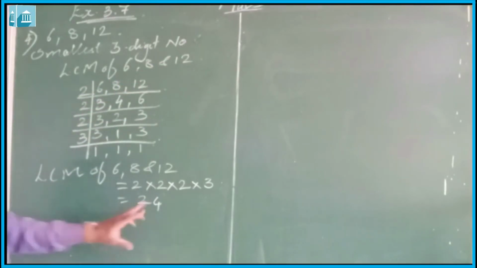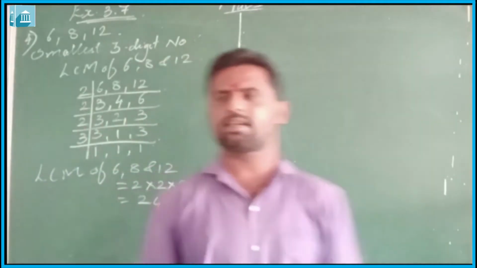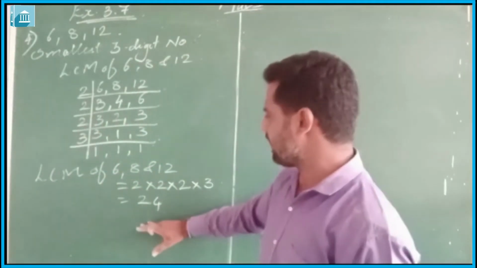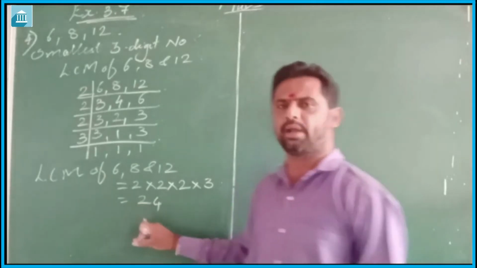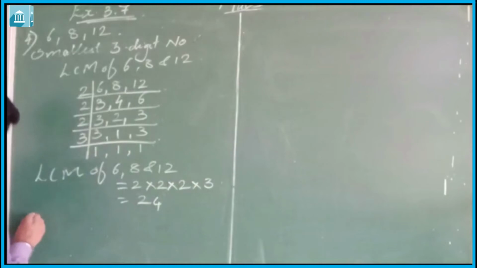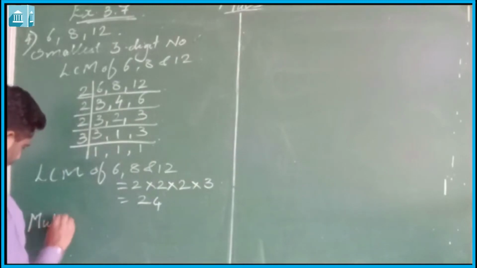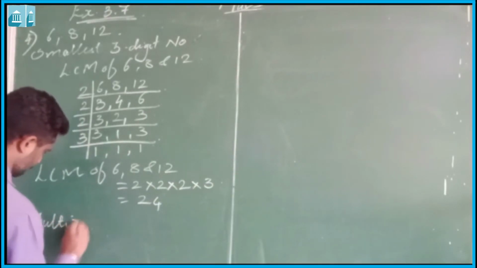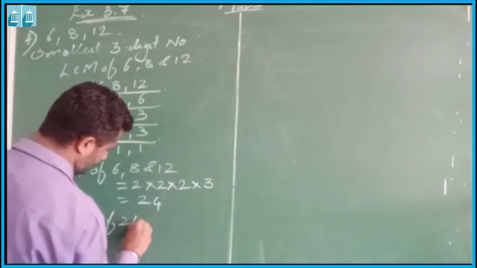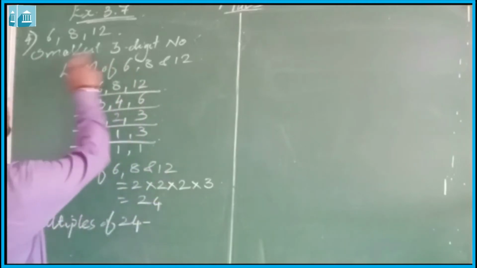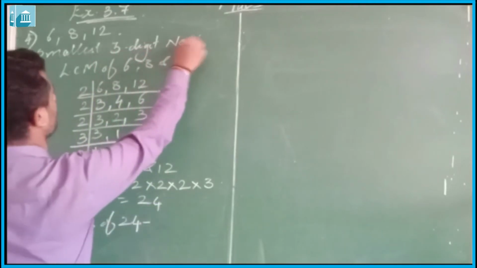Now we have to find out the smallest 3-digit number, means we have to find out the multiples of 24 till it will be a 3-digit number. So the multiples of 24 are, we need to find out till 3-digit, because we have to find out the smallest 3-digit number.